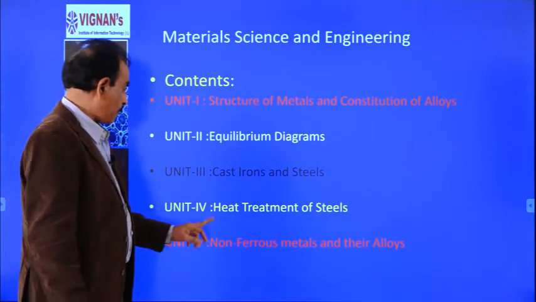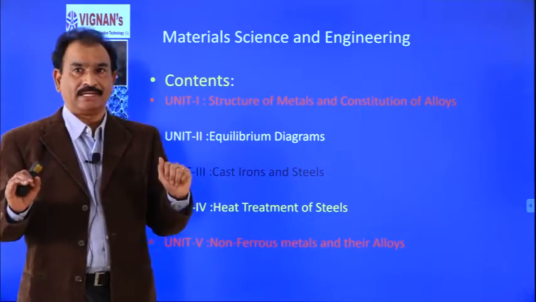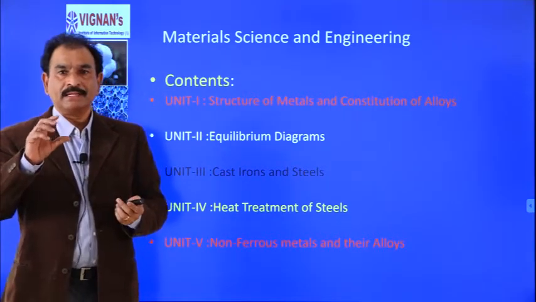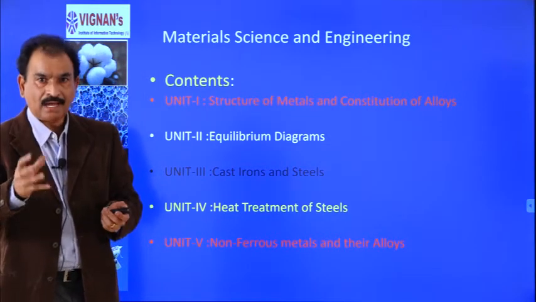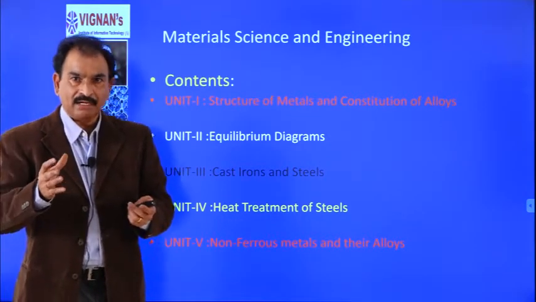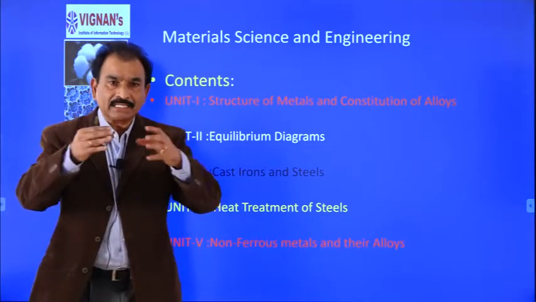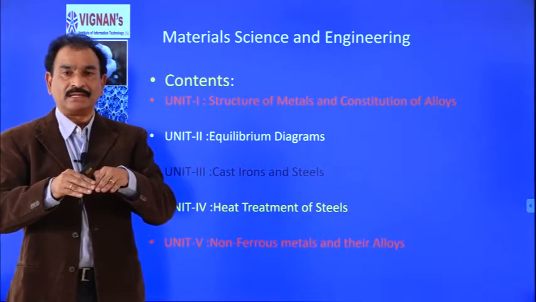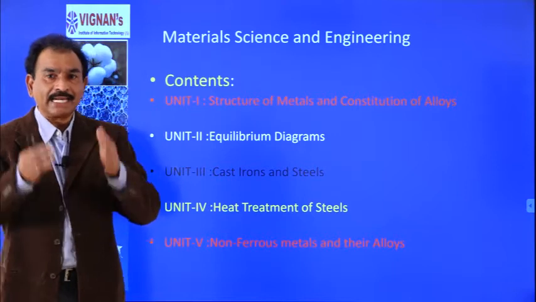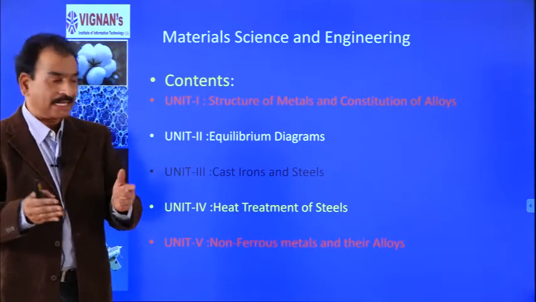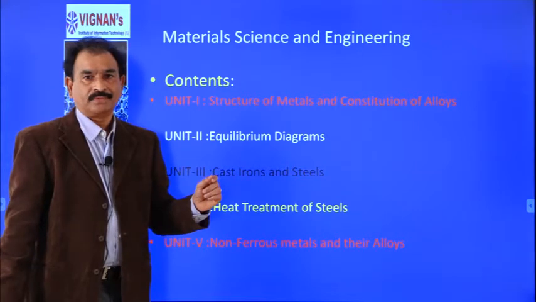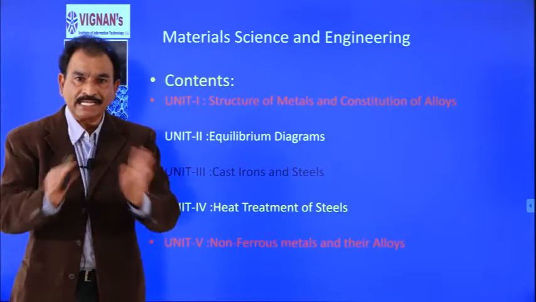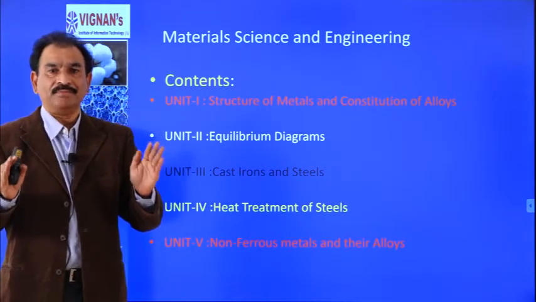When you come to the fourth unit, we call it heat treatment. Suppose you want to change the density or strength or hardness of a material, we can change it by changing the composition. That is a normal practice, but without changing the composition, we can also change the mechanical properties of the materials, that is by heat treatment. So, heat treatment is a technique by which we can change the mechanical properties of the materials.